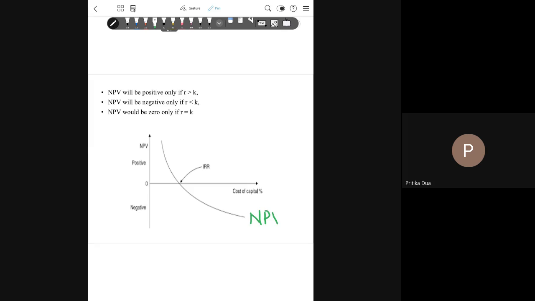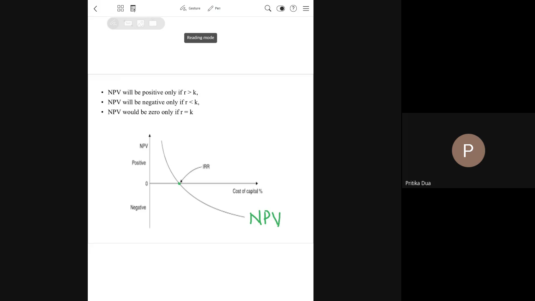Above the IRR, NPV is positive. Below the IRR, NPV is negative. So NPV would be zero when the required rate of return is equal to the internal rate of return, that is, the return you are getting is equal to the cost of capital. This is how we present the relationship between NPV and IRR graphically.